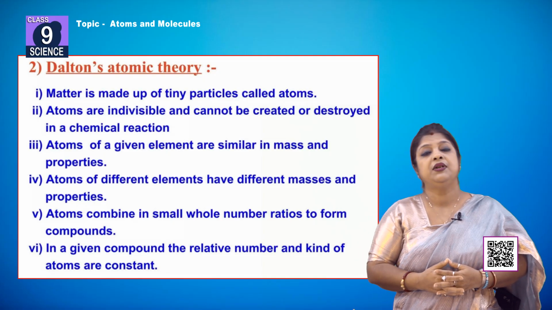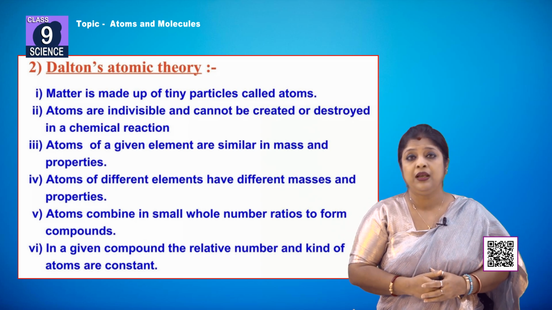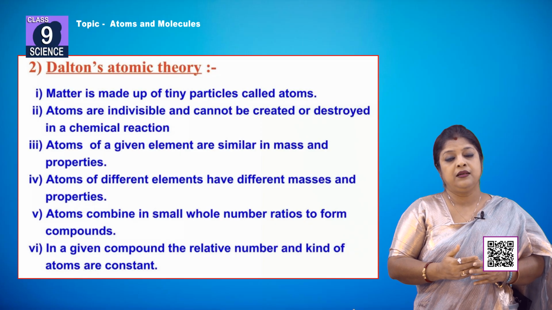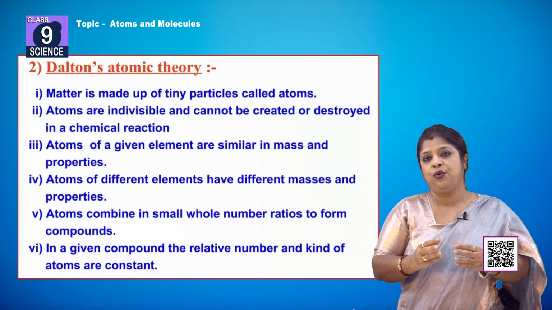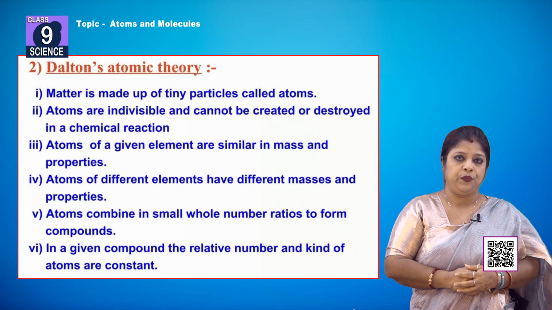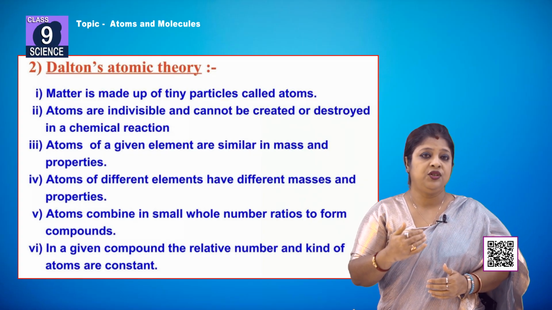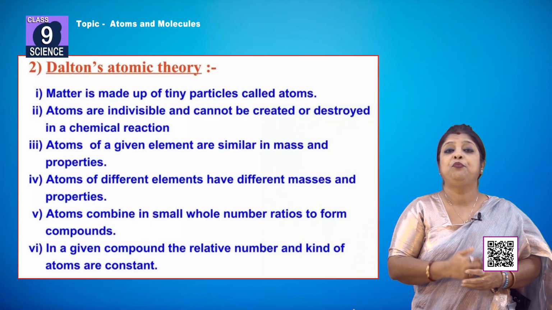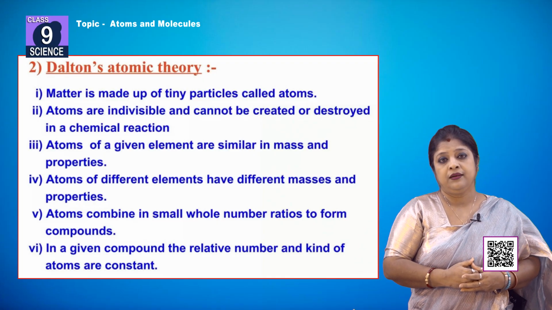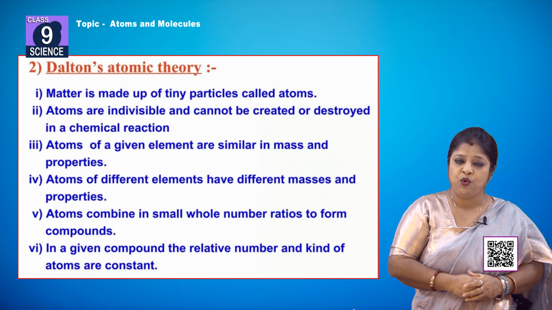Whenever elements combine, they always combine in a small whole number ratio, in a definite ratio. All these points Dalton postulated in his theory, and these are very important.